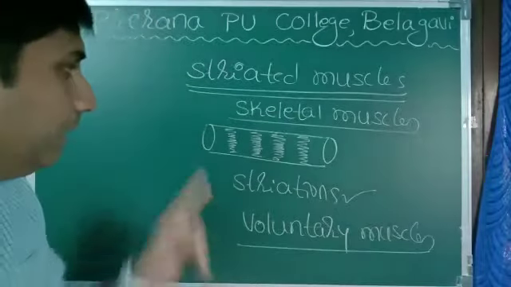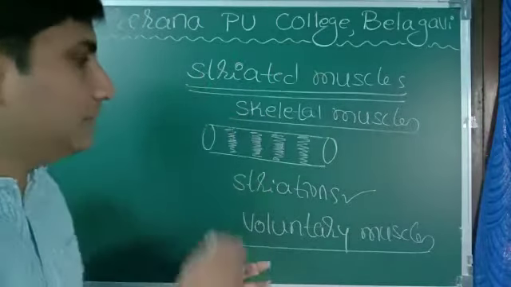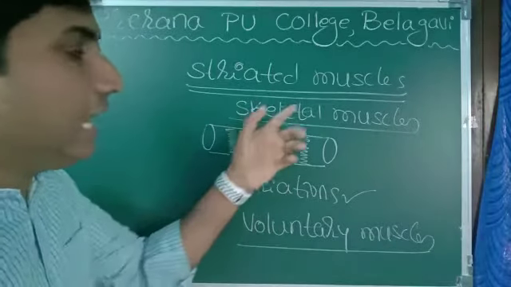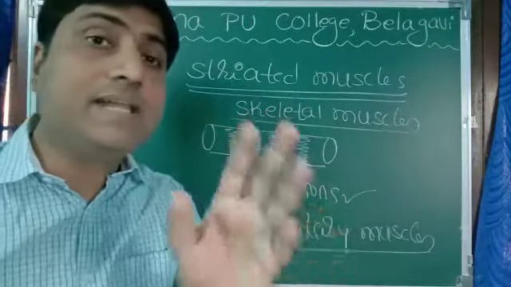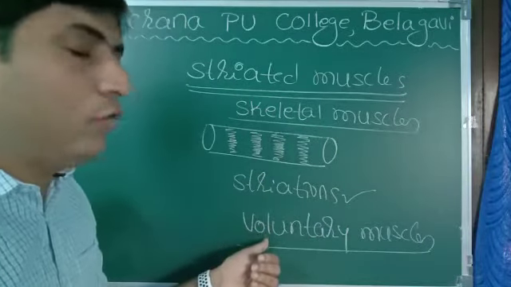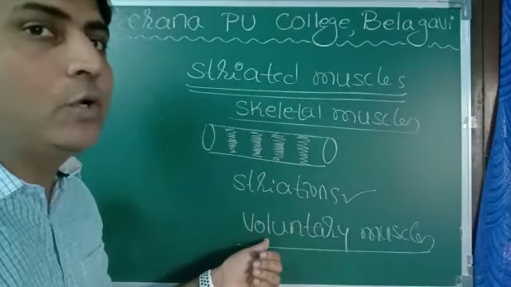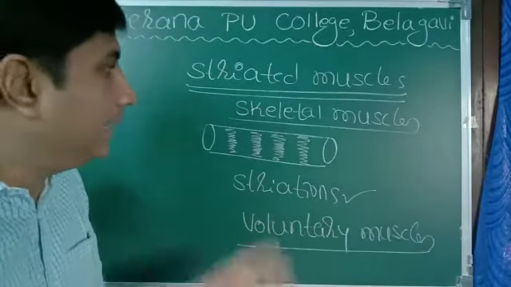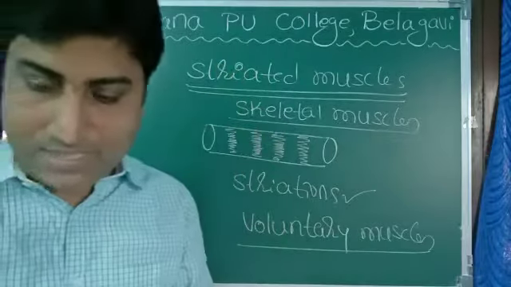I repeat once again, striated muscles because they have striations. Generally they are cylindrical. They are called skeletal muscles because they get attached to the skeleton. They are voluntary in function. They act according to our will and wish, and they are very necessary to make different kinds of movement. So this is all about striated muscles.